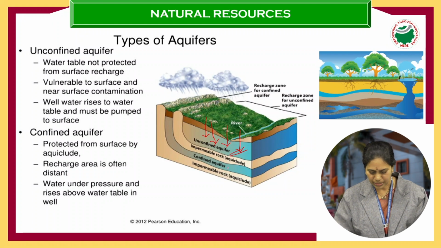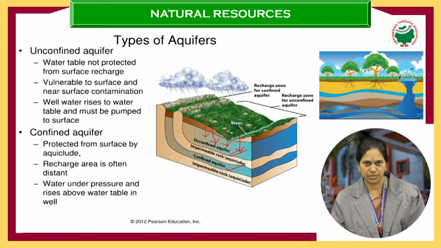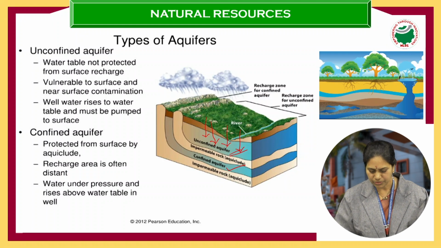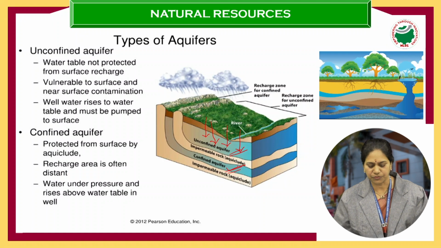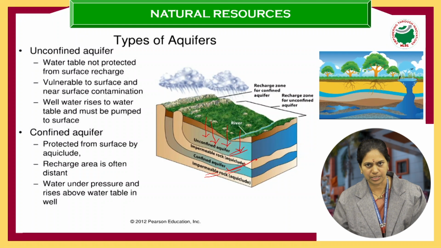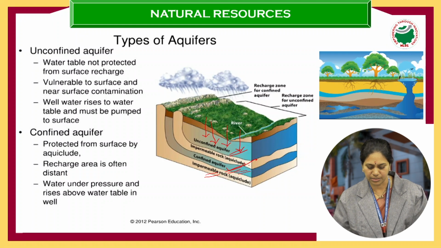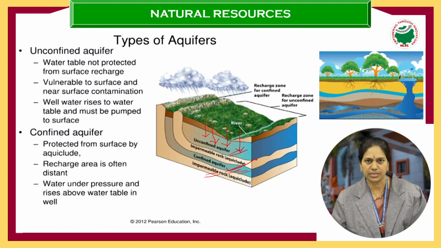Okay, there is one more layer called confined aquifer. This confined aquifer is in between two impermeable layers of rock. So you can see here confined aquifer, and this is one impermeable layer and this is one impermeable layer. There the seepage is very, very less. That is why you can see in confined aquifer, the water content is less when compared to unconfined aquifers.